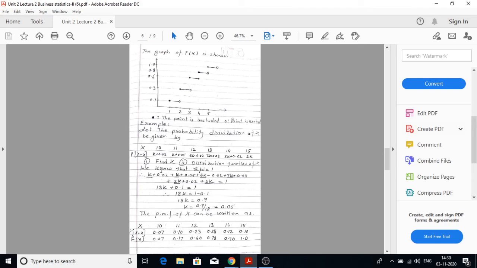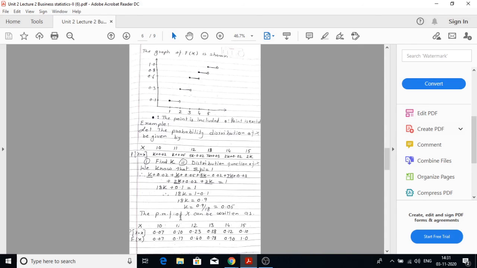So we know that summation of pi must be equal to 1. So we'll add all the probabilities. So k plus 0.02 plus k plus 0.05 plus 5k minus 0.02 plus 7k plus 0.03 plus 2k plus 0.02 plus 2k. The total is 1. So if you add all the k's, it becomes 18k plus 0.1 is equal to 1. Therefore 18k is equal to 0.9. Therefore k is equal to 0.9 upon 18. So the answer is 0.05.